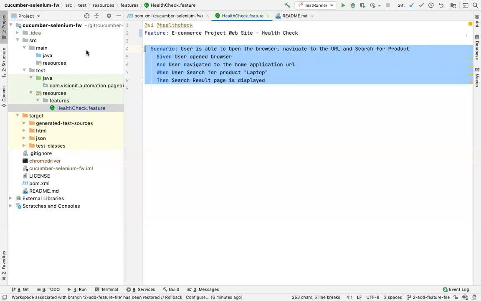This I discussed last time also. If you're using Cucumber, it doesn't mean that you are necessarily using BDD. BDD is behavior driven development.